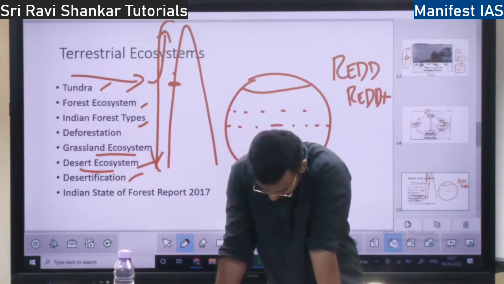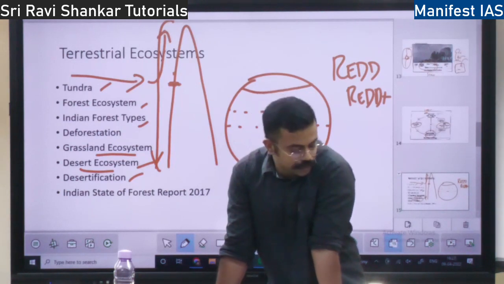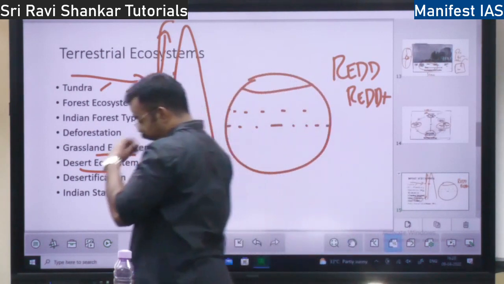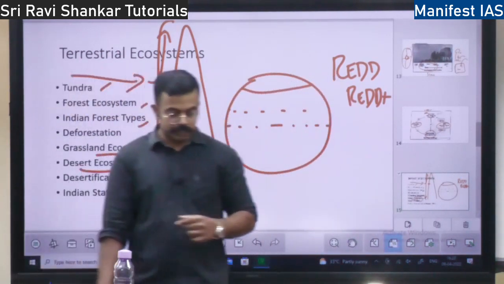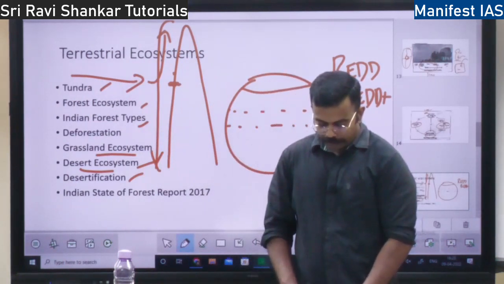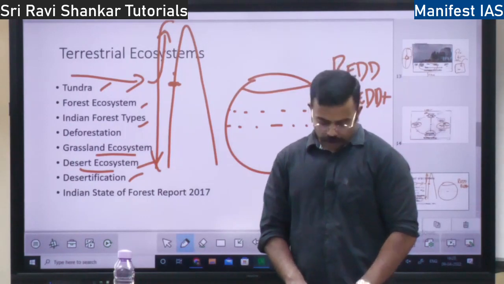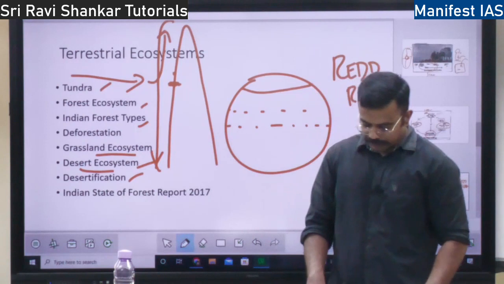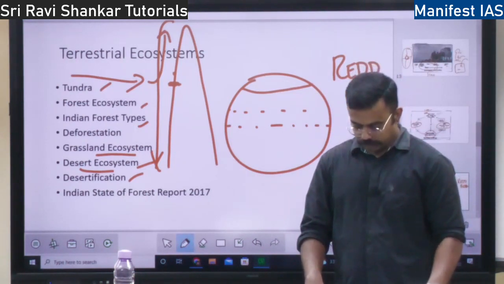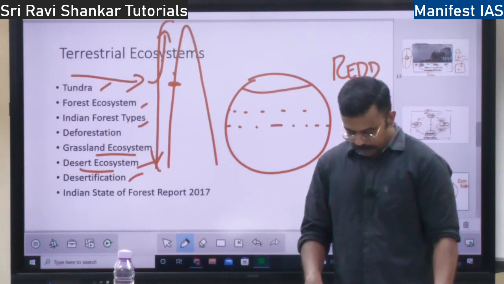So they say that 24% of India is having forest. Which is the state having the highest forest? Madhya Pradesh. Madhya Pradesh is having the highest forest cover in India. But when it comes to percentage of the state, it is Mizoram. Mizoram is having the highest percentage. When it comes to union territories, Lakshadweep. Is it Lakshadweep? Yes, it is Lakshadweep.